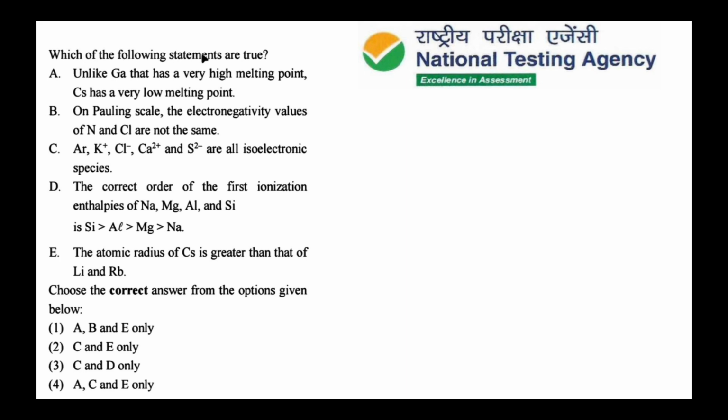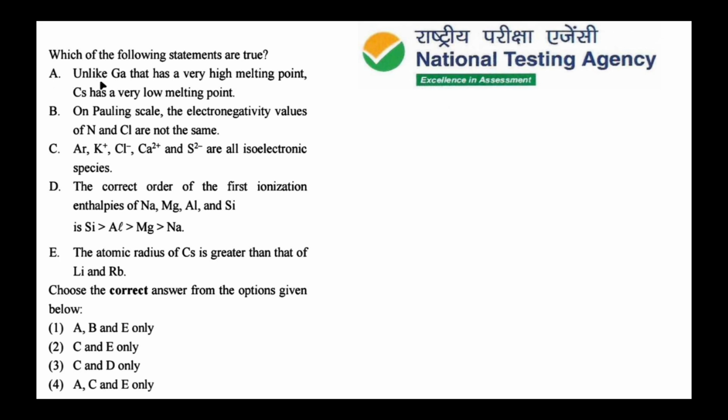The question is, which of the following statements are true? A. Unlike gallium that has a very high melting point, cesium has a very low melting point. B. On the Pauling scale, the electronegativity values of nitrogen and chlorine are not the same. C. Argon, K+, Cl-, Ca2+ and S2- are all isoelectronic species. D. The correct order of the first ionization enthalpy of sodium, magnesium, aluminum and silicon is silicon greater than aluminum greater than magnesium greater than sodium. E. The atomic radius of cesium is greater than that of lithium and rubidium. Choose the correct answer from the options given below.